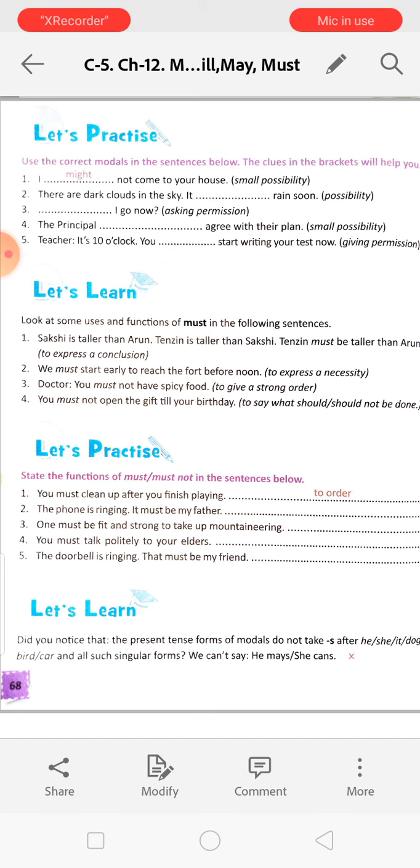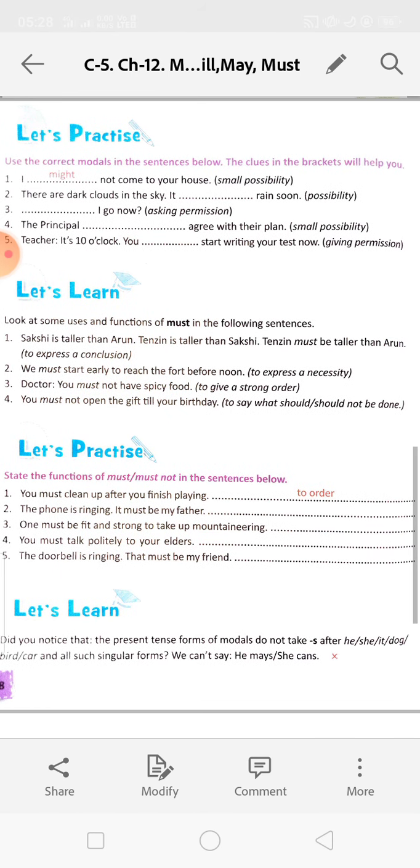So till here it is clear. Let's learn. Look at some uses and functions of must in the following sentences. Shakshi is taller than Arun. Tenzing is taller than Shakshi. Tenzing must be taller than Arun, to express a conclusion.